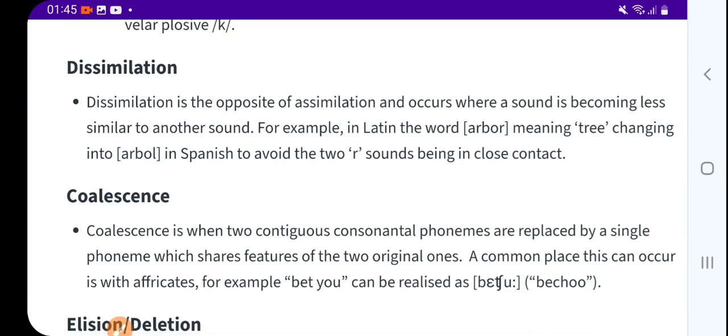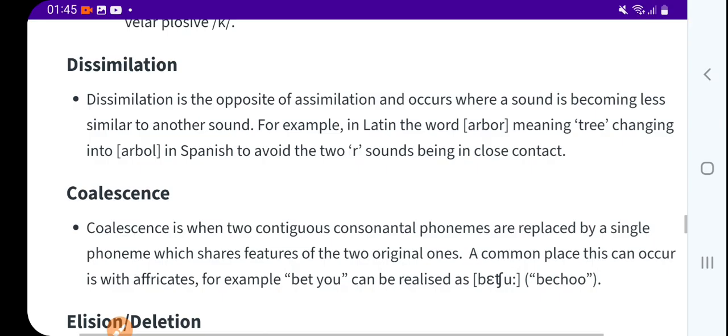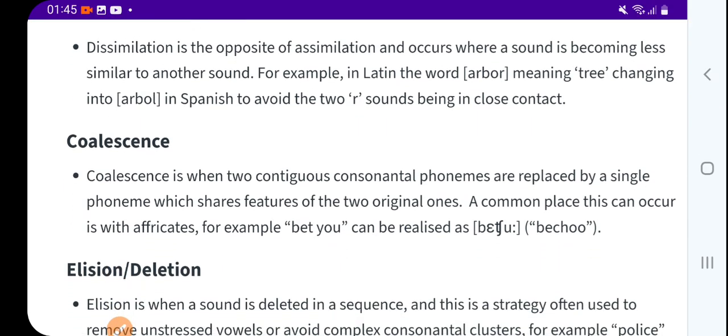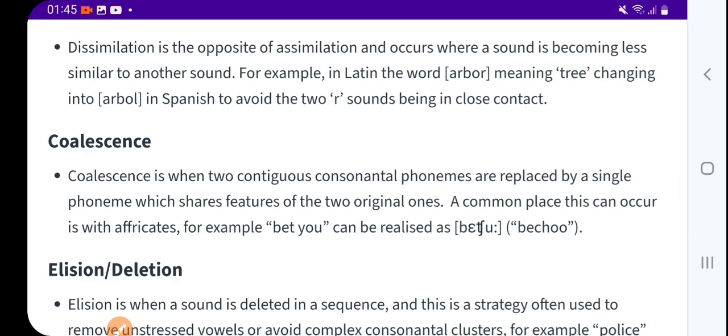Now dissimilation is the opposite of assimilation and occurs when a sound becomes less similar to another sound. In the Latin word arbor, meaning tree, changing into arbol in Spanish, to avoid the two R sounds being in close contact. So that is dissimilation. Assimilation is making sounds more alike; dissimilation is becoming less similar to another sound. For example, they have given.